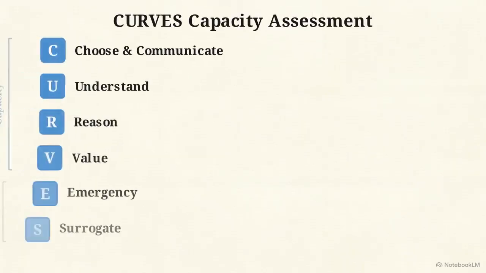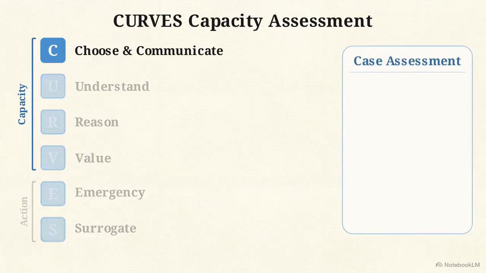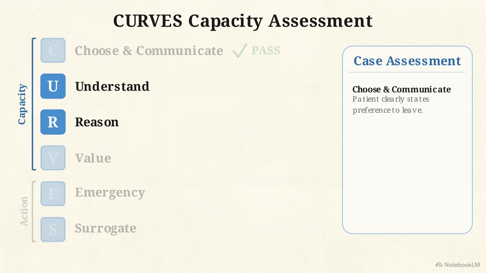This diagram outlines the CURVES mnemonic, a rapid, legally defensible clinical algorithm used by emergency physicians to evaluate capacity. Applying this to our anchor case, we start with choose and communicate. The patient is clearly communicating his choice. He wants to leave the hospital. However, he fails the next two criteria: understand and reason.